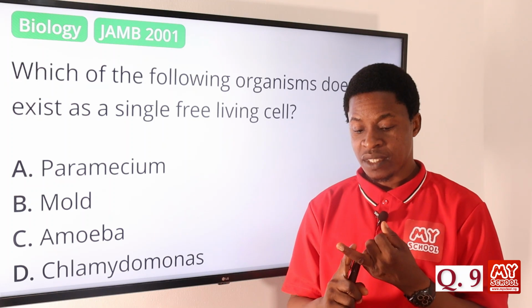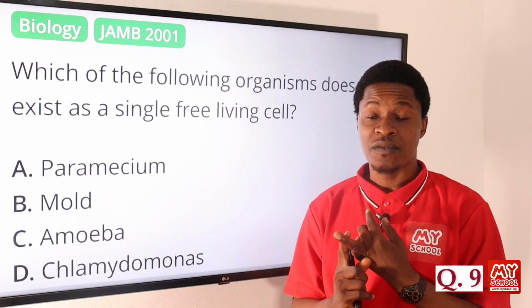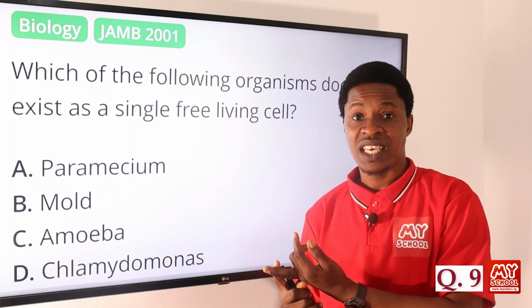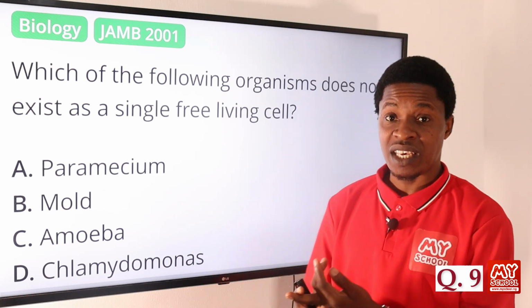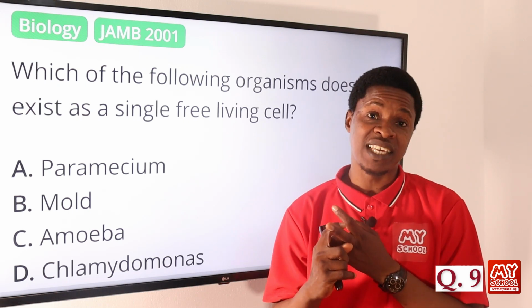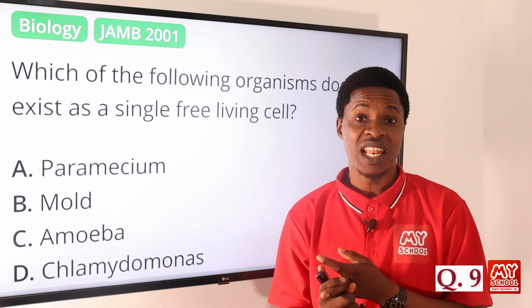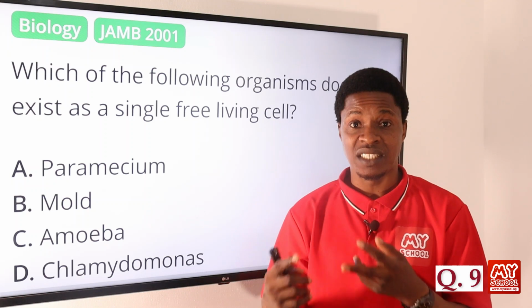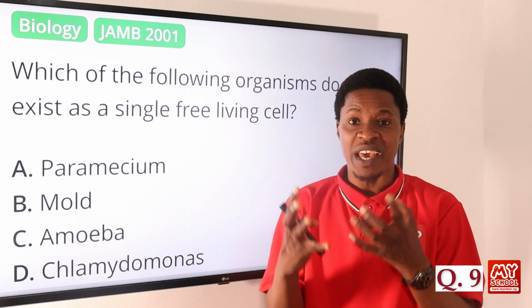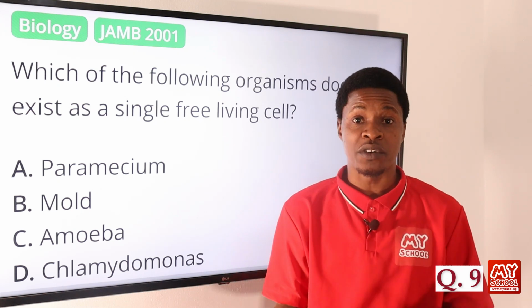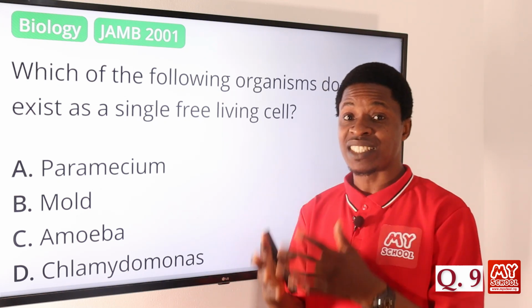You can have them existing as single form, or what we call free living form. We have those organisms that exist in filaments, like the Spirogyra. And then those that exist as colony, like the Volvox, which is an example of an organism that exists in a colony.